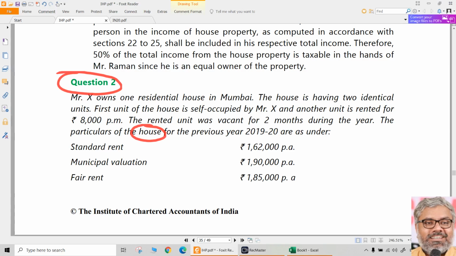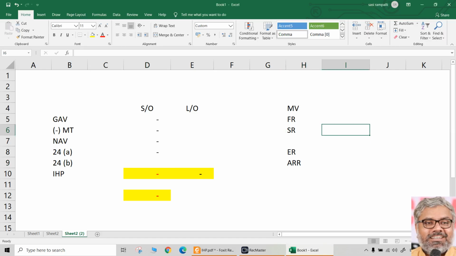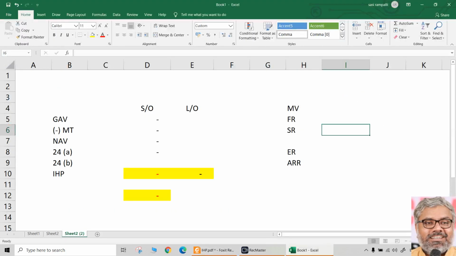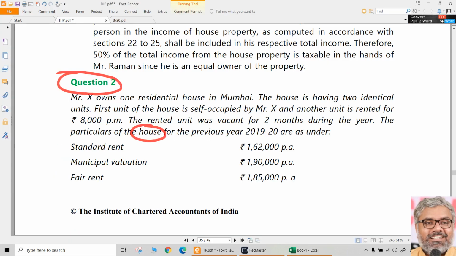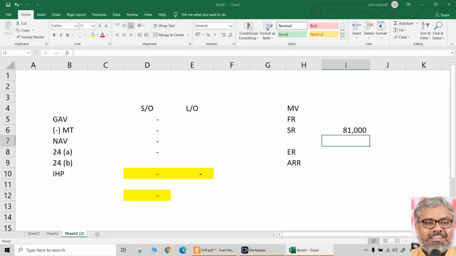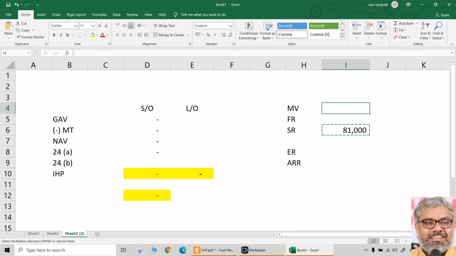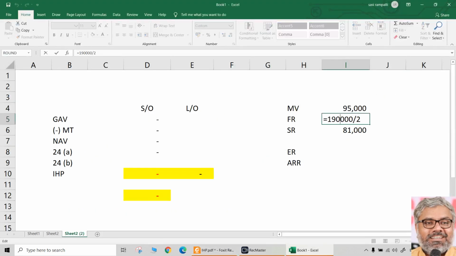Then the let out portion. Standard rent is 162,000 per annum. Don't expect the question to give the sequence according to our requirement. 162,000 per annum means for one portion it will be half, 81,000. Then municipal valuation is 190,000 per annum, so for the let out portion it is 95,000. Fair rent is 185,000, divided by 2, 92,500.